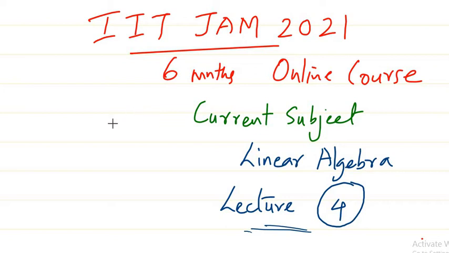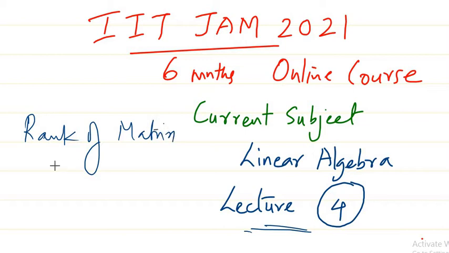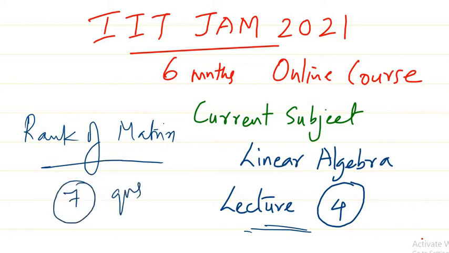And also we discussed in the previous lecture the rank of a matrix, and this lecture is a continuation of the topic of rank of matrix. In the previous lectures we discussed I think 6 to 7 questions from rank of matrices. That means all were actually previous year questions. So in this lecture again we have around some 7 questions left to discuss, and these are also previous IIT JAM questions. So let us move on to the lecture.